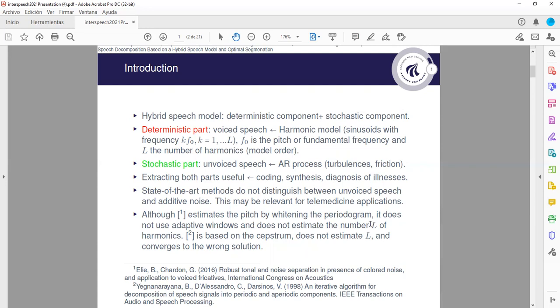For example, they don't estimate the number of harmonics. One of them is based on the cepstrum, which is not very robust to noise and converges to the wrong solution. And for example, one, which is more recent, whitens the periodogram, which is quite good for pitch estimation, but it doesn't use adaptive windows and does not estimate the number of harmonics.